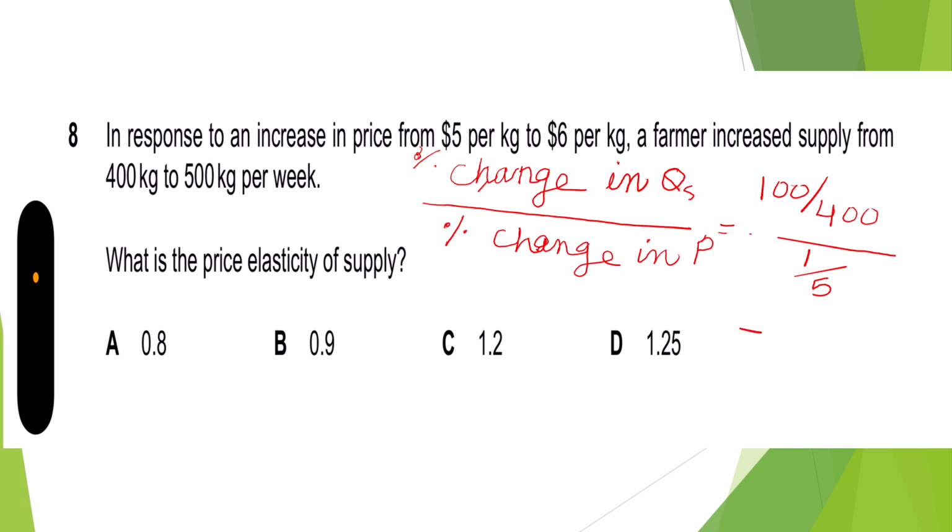So it would be 0.25 divided by 0.2. By dividing it, we will get 1.25, right? So 1.25 is D.